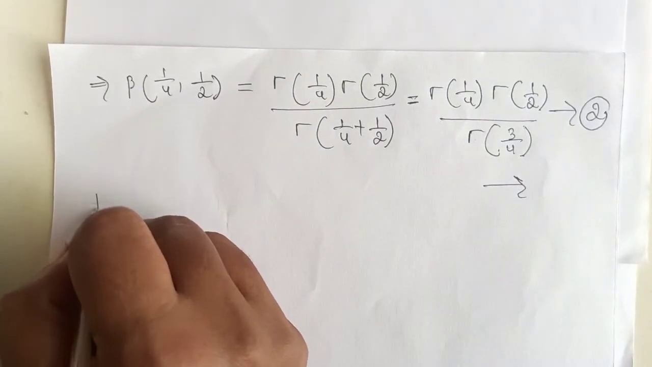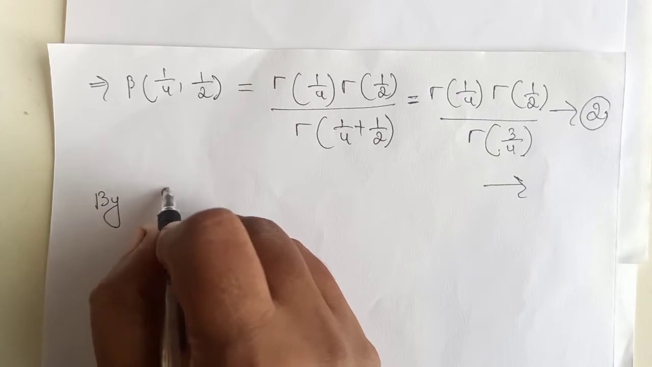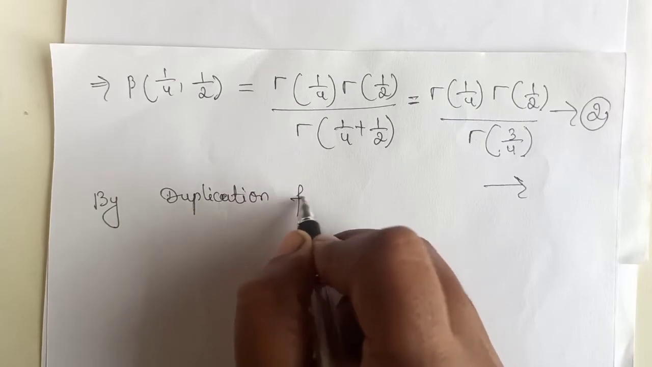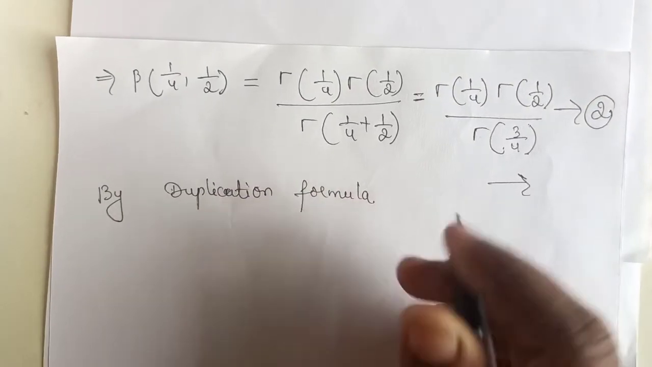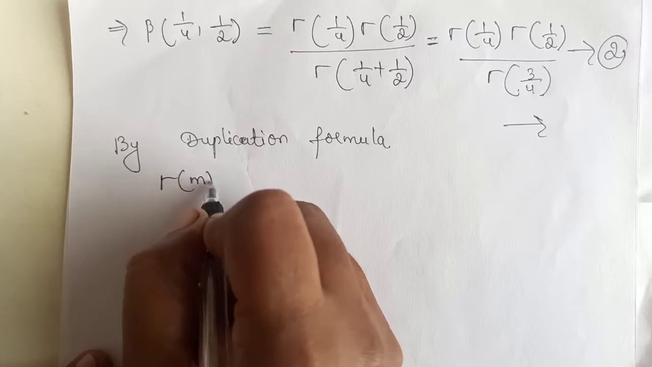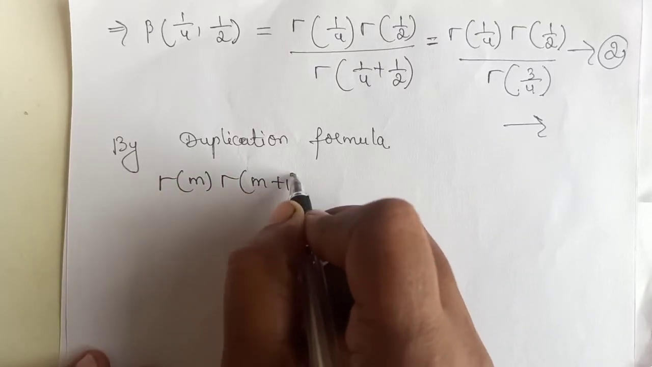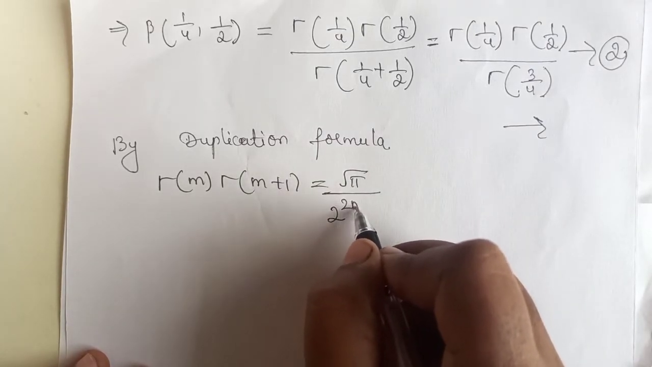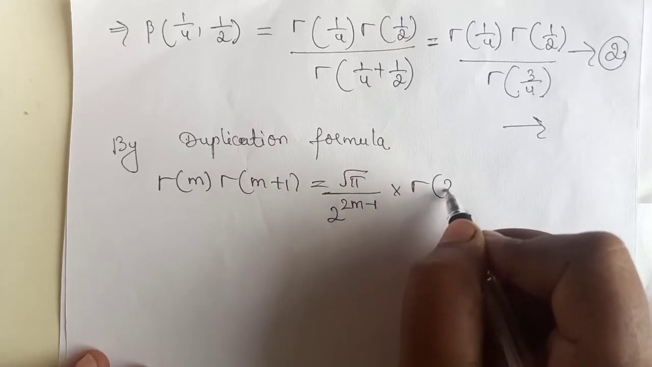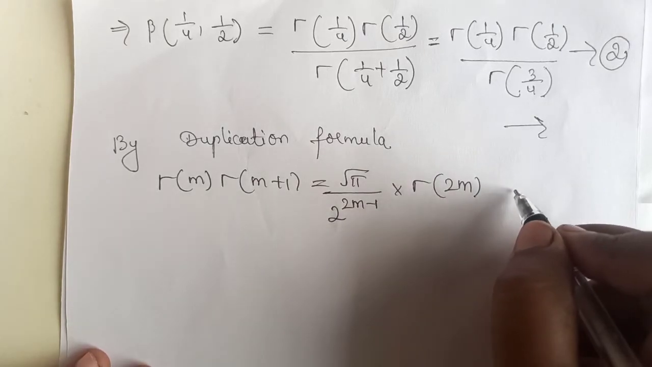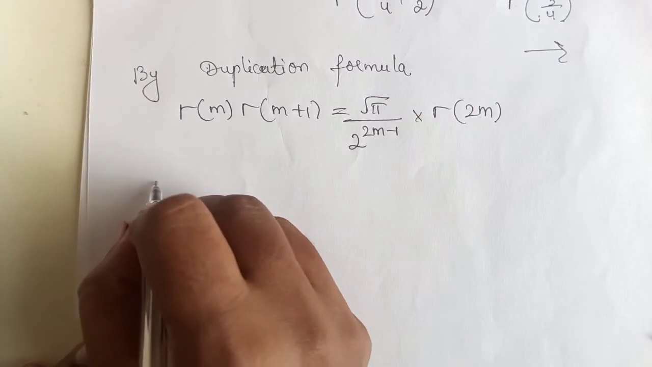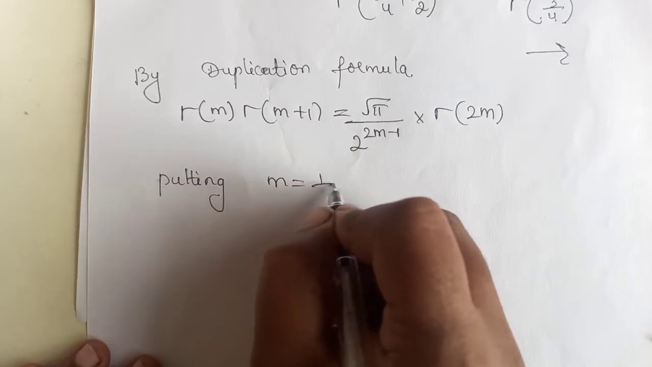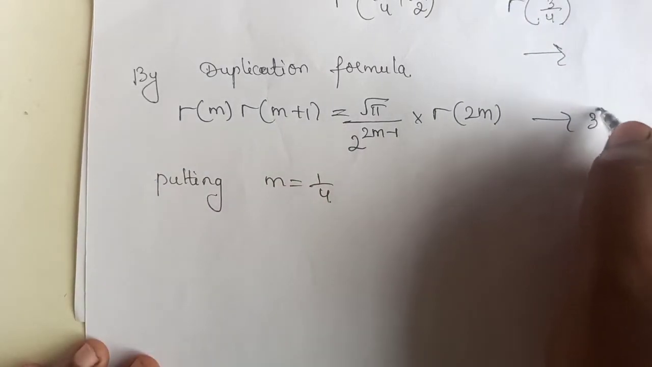Now by the duplication formula, again we have gamma of m into gamma of m plus 1 by 2 equals root pi into gamma of 2m whole divided by 2 power 2m minus 1. In this we substitute m equals 1 by 4. Consider this as equation 3.